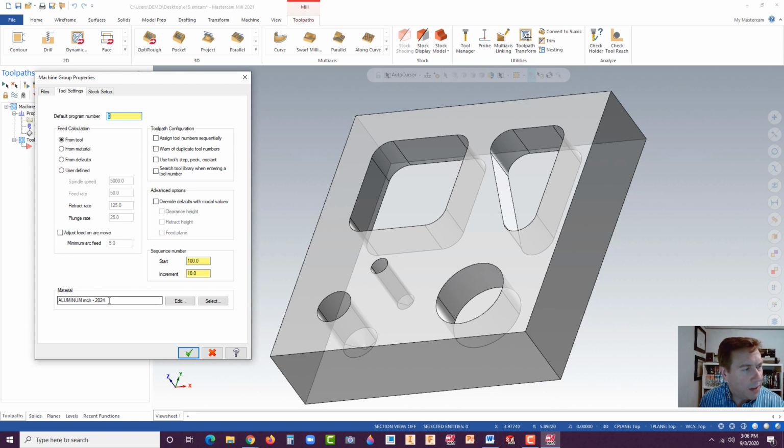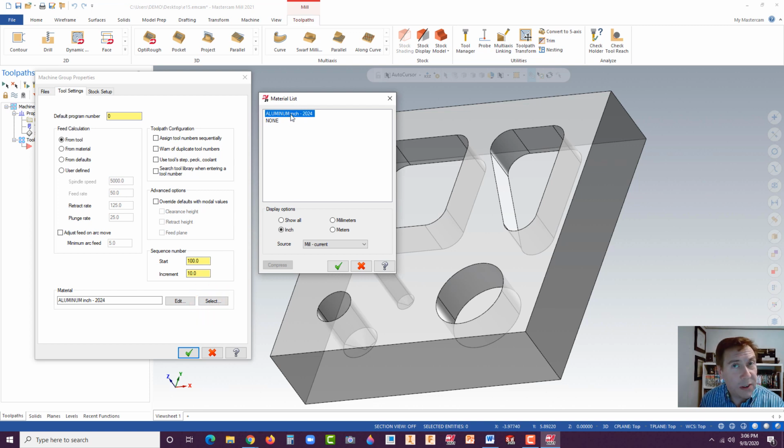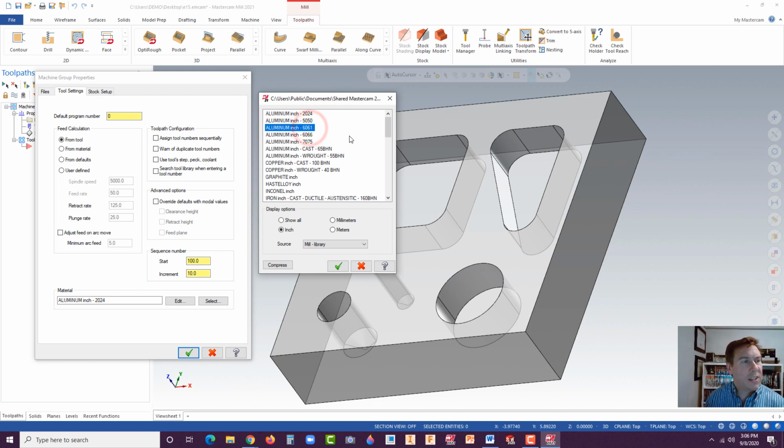And so instead of aluminum, let's go to select. And here we could actually pick out a material and have it go by the material by checking from material. We'll do that in a second. And instead of mill current, go to mill library. And here you can see, actually we'll go with 6061. Now 6061 is a tougher material than a typical 1060, which I actually have it set to. 1060 is very soft aluminum. 6061 is more of an aircraft aluminum. And you could look that up, Google it, see how strong that is over 1061 or 1060.